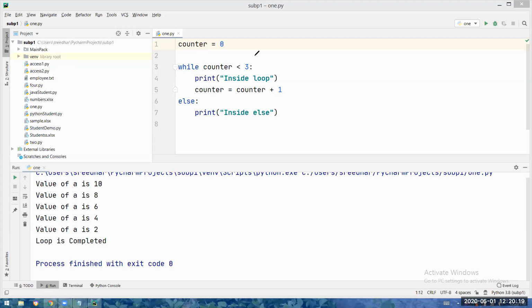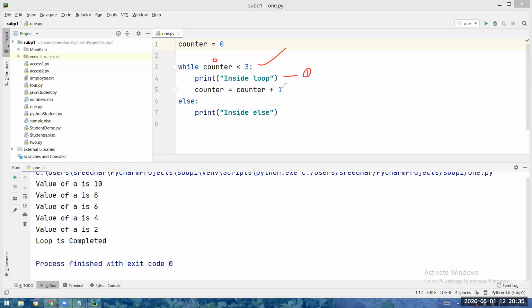Okay. Now I will explain. So 0 less than 3 is true. Correct. So it will enter the block. Inside loop will be printed for the first time. Okay. Now counter equal to counter plus 1. What is the counter value? 0.